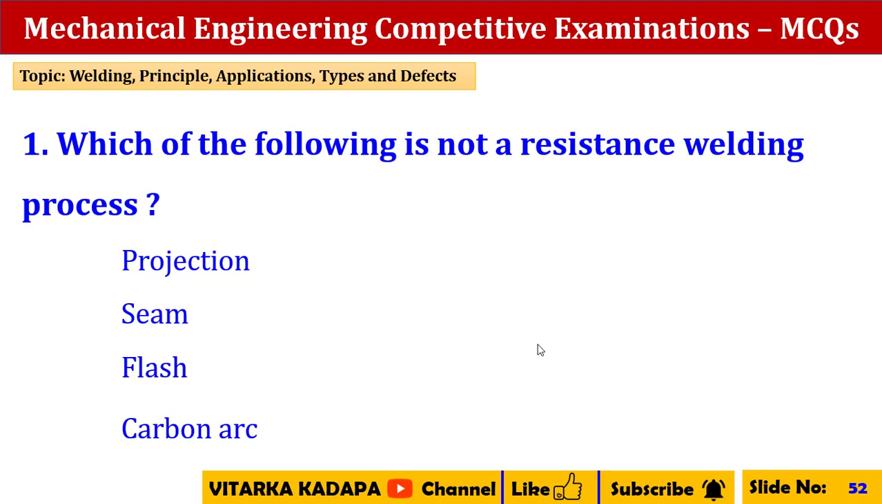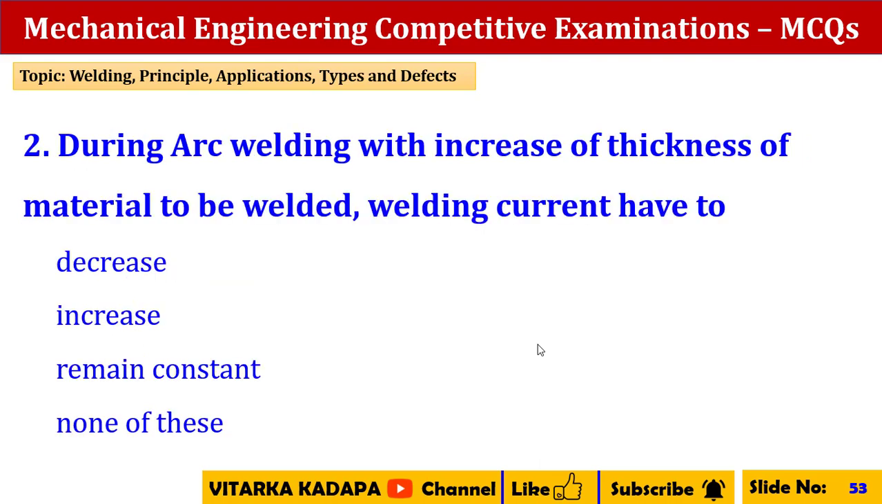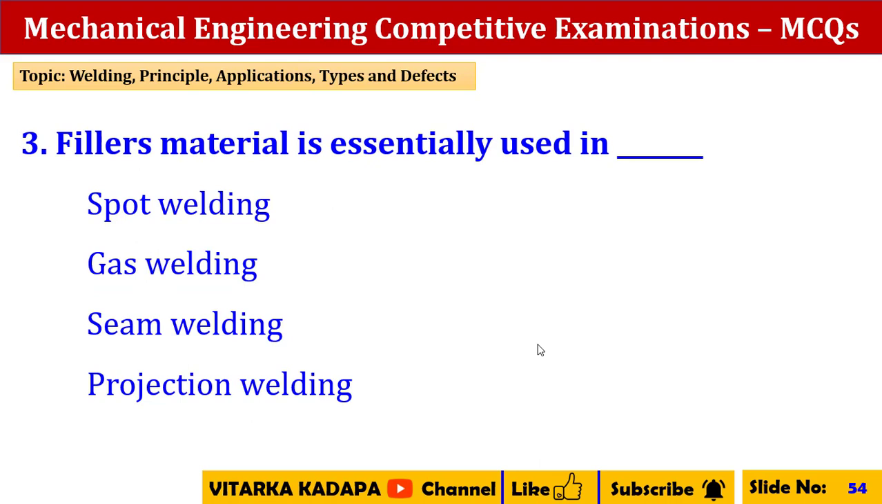Which of the following is not a resistance welding process? Carbon arc welding. During arc welding, with the increase of thickness of the material to be welded, weld current have to increase. Filler metal is essentially used in gas welding.